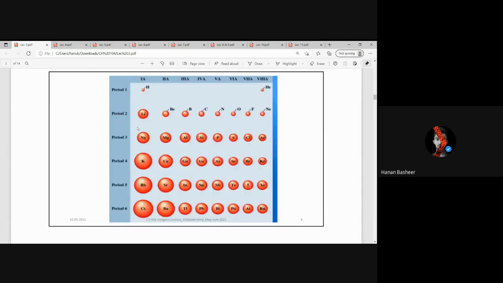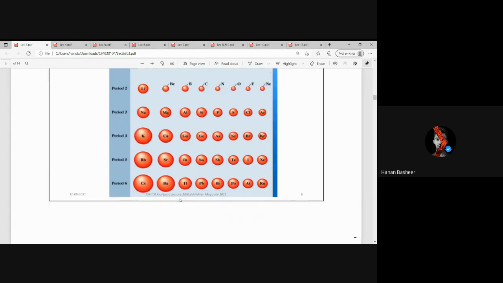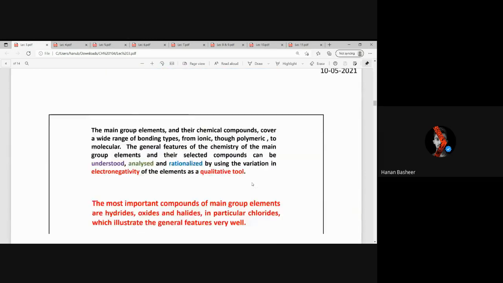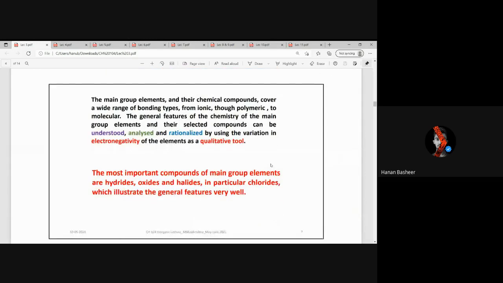These are the sizes of different elements in the periodic table. You can see from left to right, the size decreases, and from top to bottom it increases, and metallic character follows the same trend as size. So the bigger the size, the more metallic the element would be. Now this is the main group.